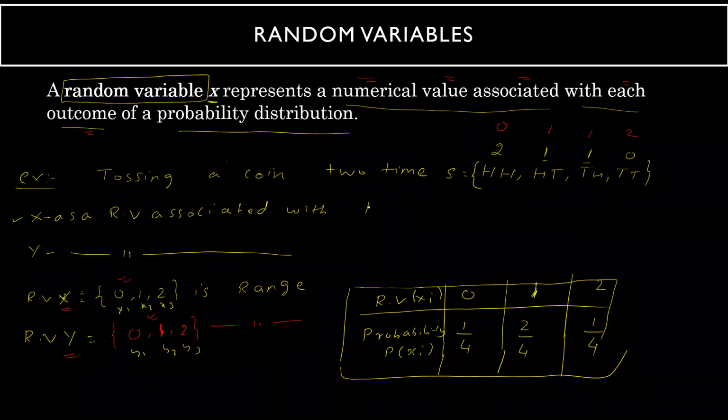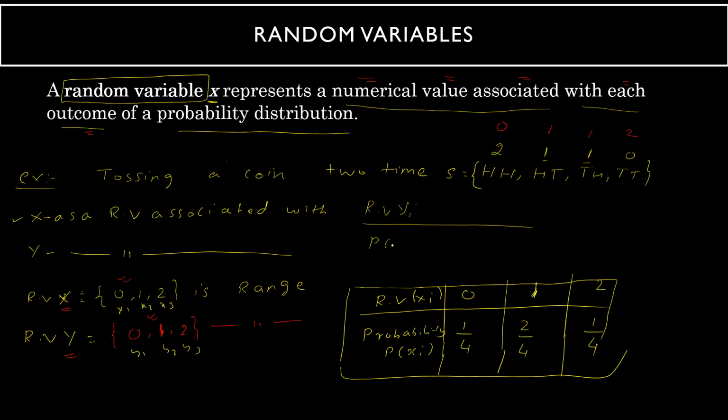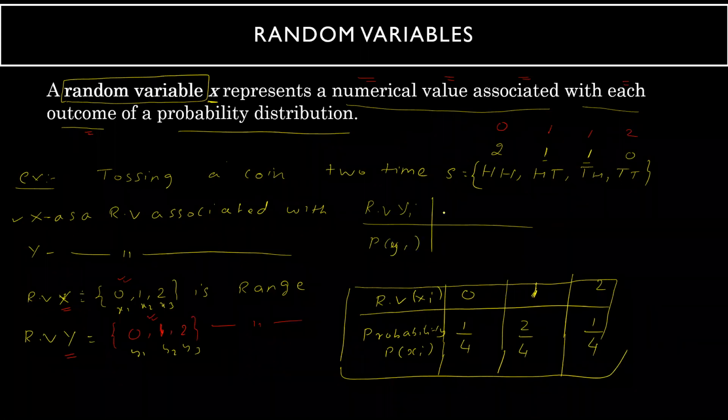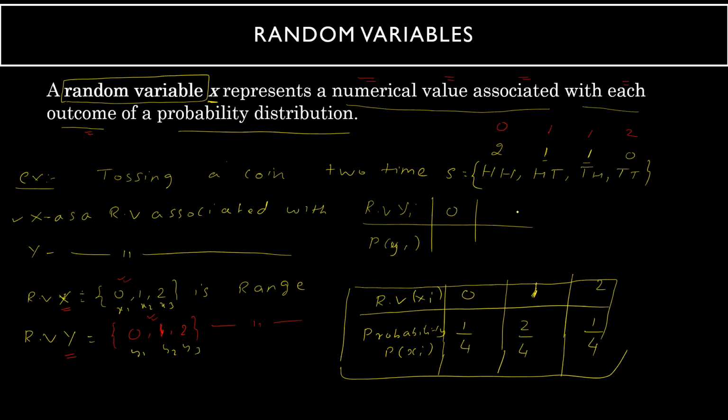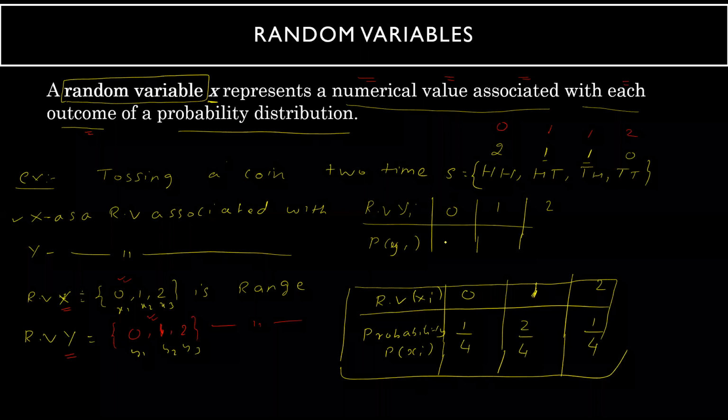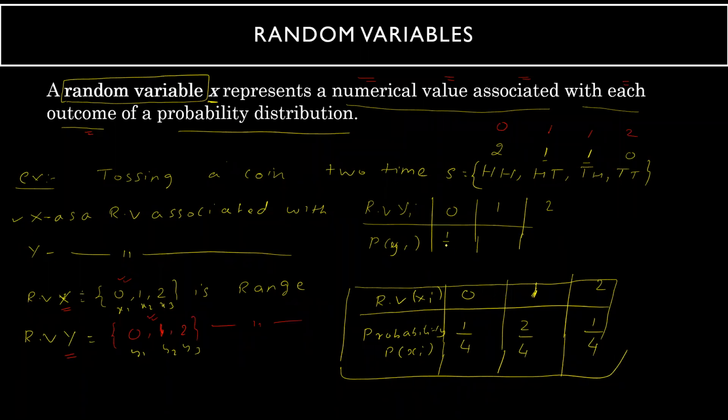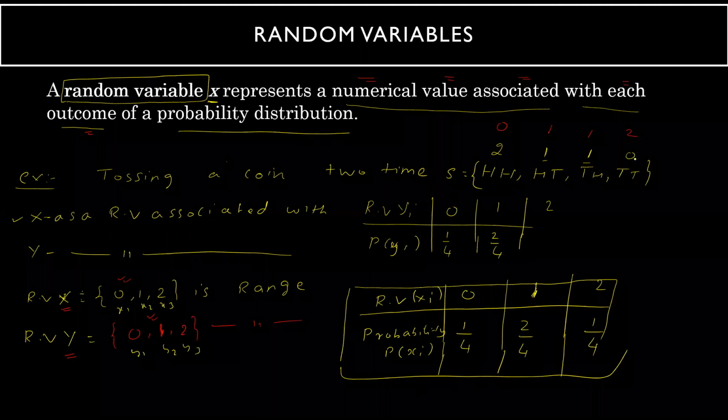If you want to represent, let's say, random variable yi and find the corresponding probabilities of yi, here also your range is 0, 1, and 2, but we are looking only at the number of tails. So 0 tails is also 1 by 4. 1 tail, again this will be 2 by 4, and 2 tails is also 1 by 4.